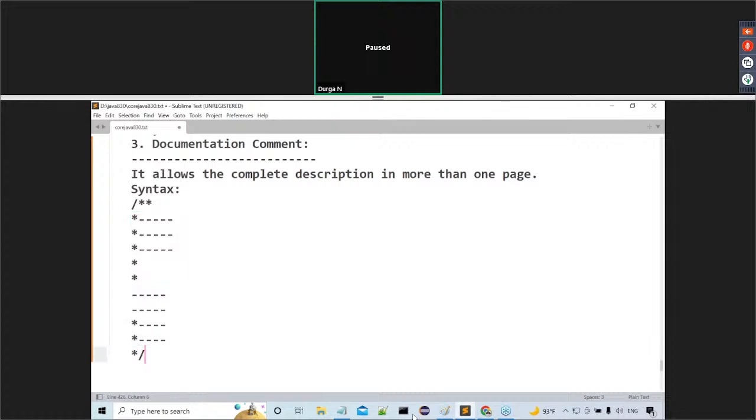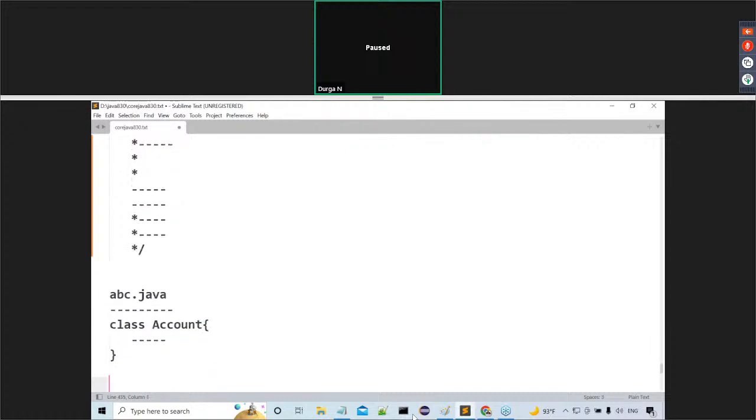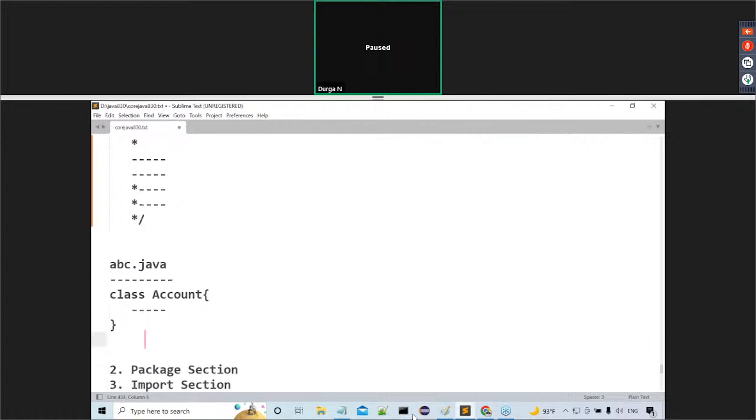Now, I want to take an example here. Previously, I showed one example. Here, account.java, for example. This is my account page. Observe carefully. Inside this account page, I want to provide some members. What members in general are we able to provide there?